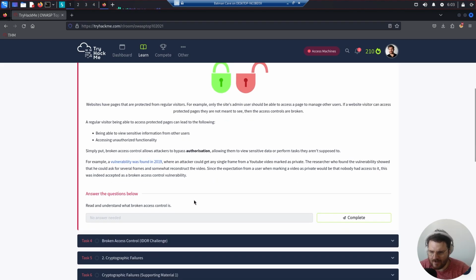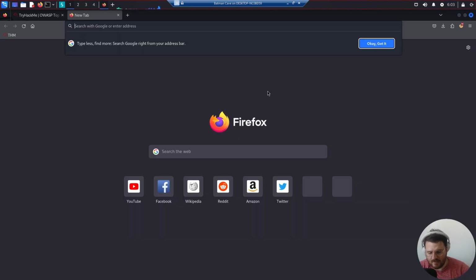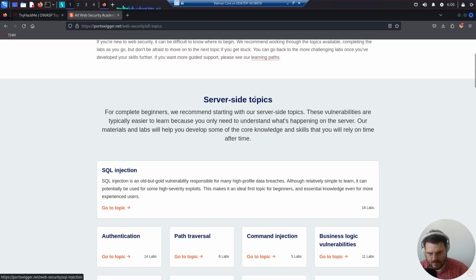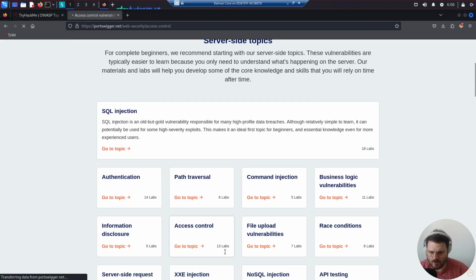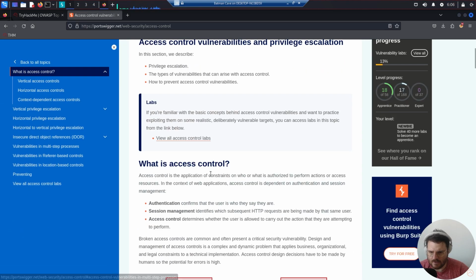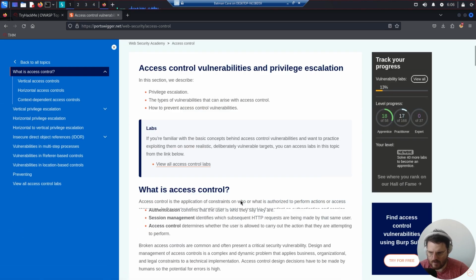Answer the questions below, our favorite types of questions. Read and understand what broken access control is. Yes, we've done that. Now let's jump into PortSwigger. On PortSwigger, you can see from Academy all topics, server-side topics, and we go to access control. We have 13 labs, and also explanations for access control, broken access control, right?